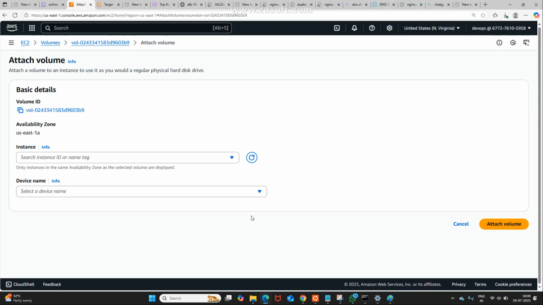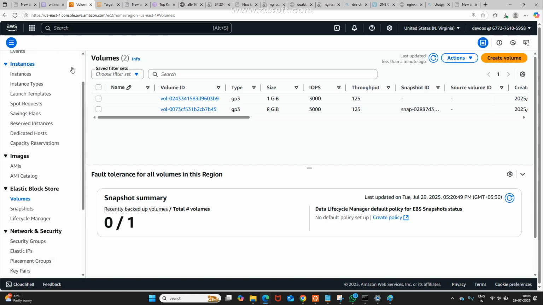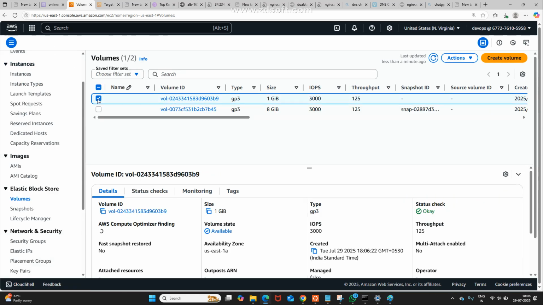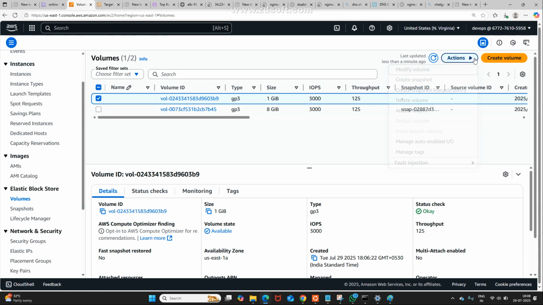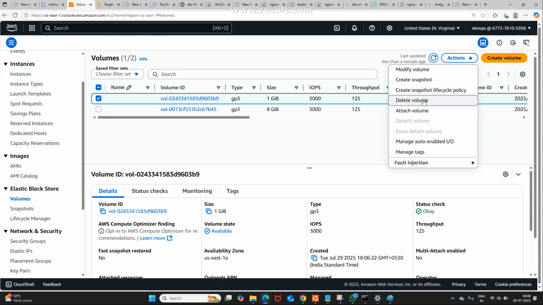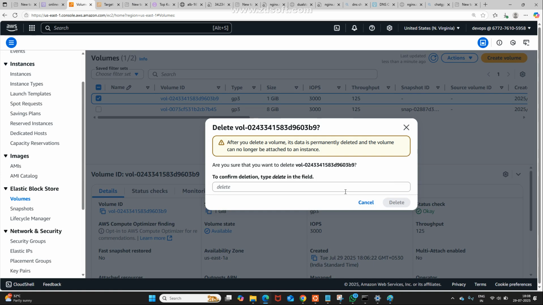So what will you do? Simply, I'm going to the EC2 instance, then to volumes. First, I need to delete this because it is of no use. Going to actions, delete volume. Yes, delete.